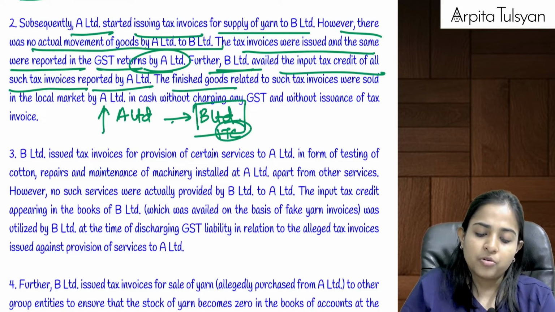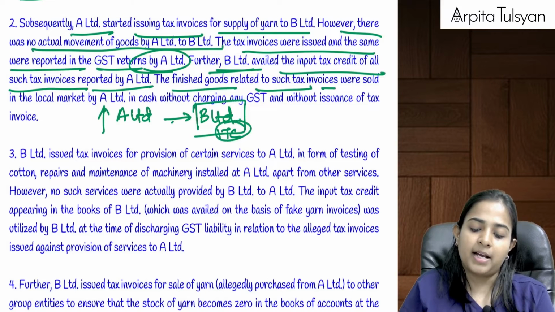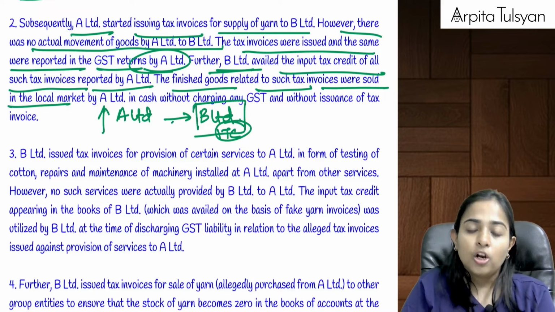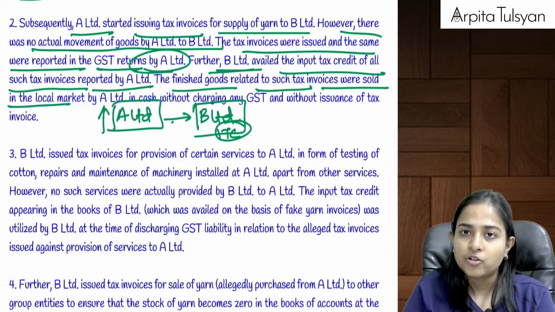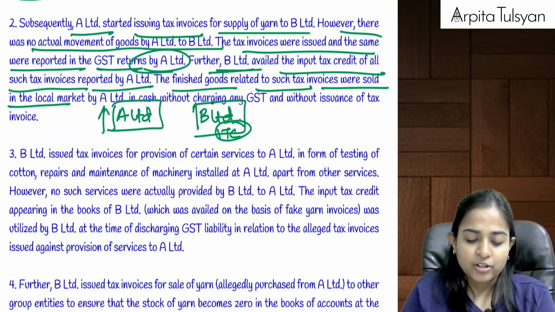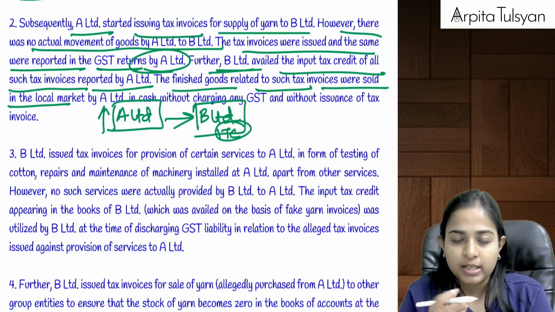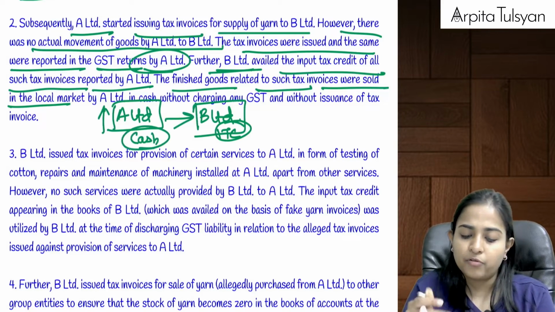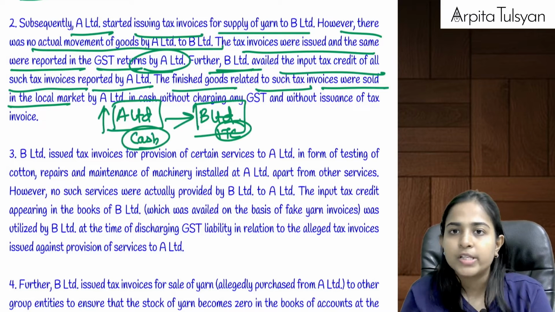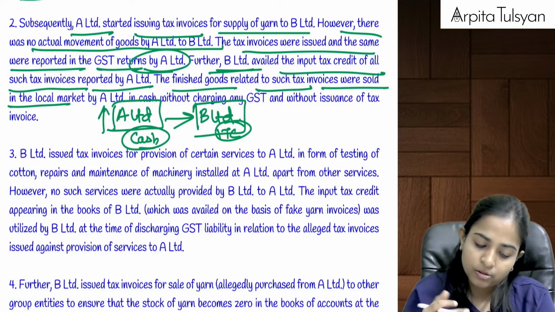The finished goods related to such tax invoices were sold in the local market by A Limited in cash. A Limited anyway had the stock. Okay, it did not actually supply anything to B Limited. That was totally a fake invoice. So, A Limited basically sold it in market in cash. Therefore, there was no GST invoice also and there was no GST liability also. Very good.